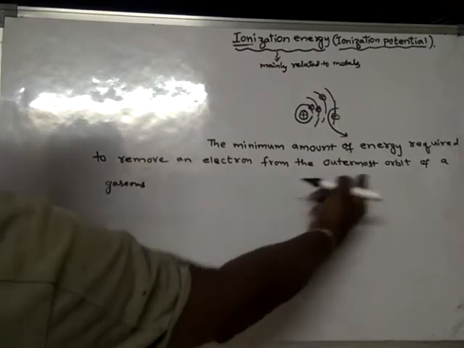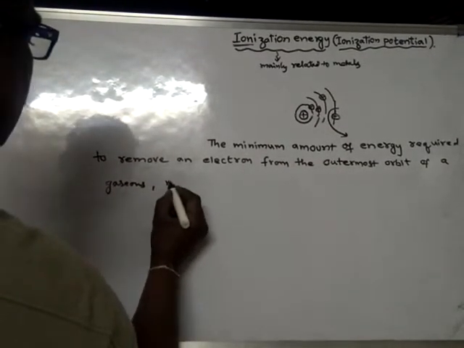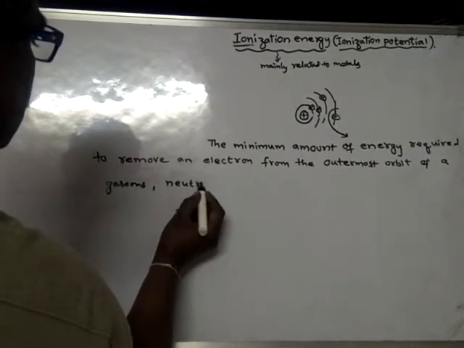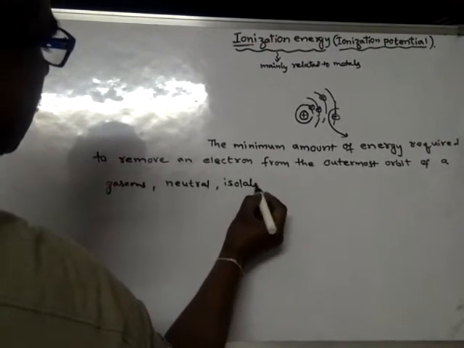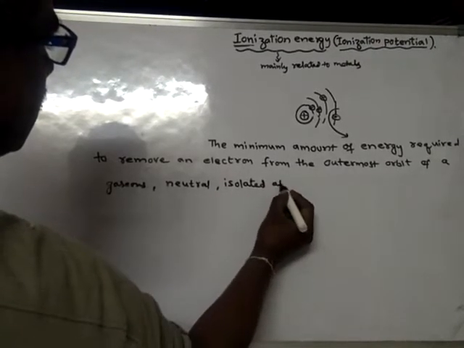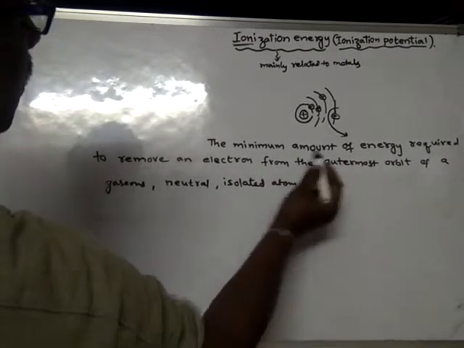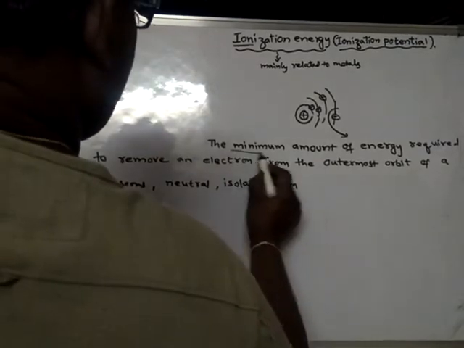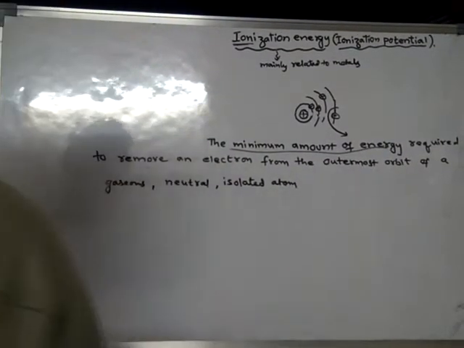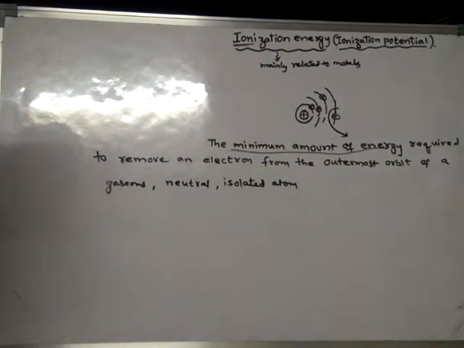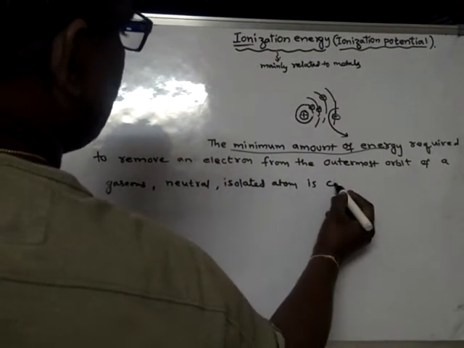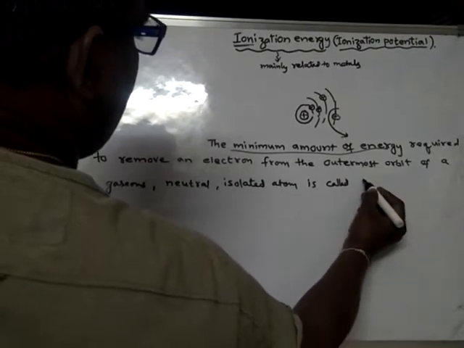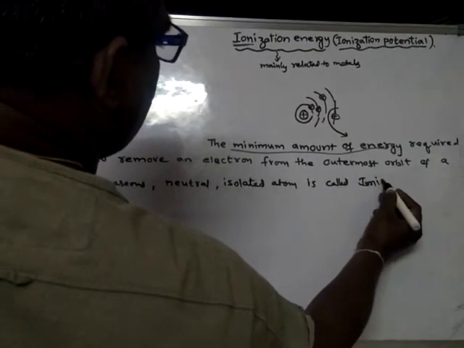So, the minimum amount of energy required to remove an electron from the outermost orbit of a gaseous neutral isolated atom is called ionization energy.